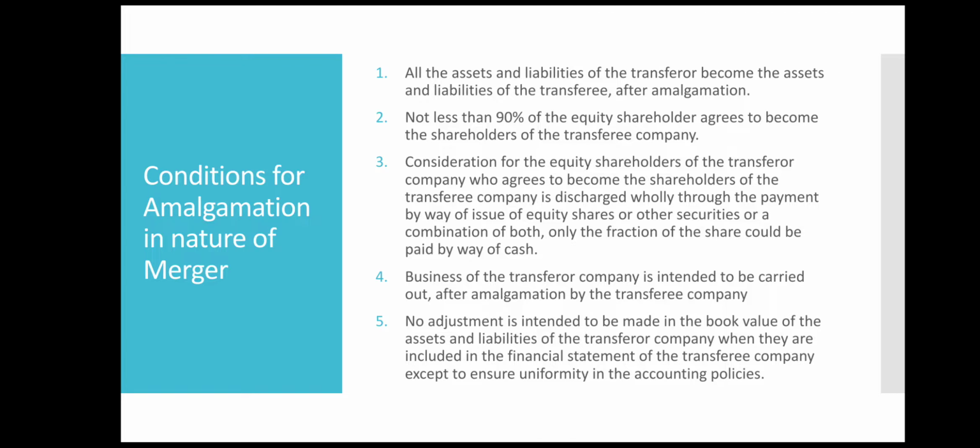Suppose the selling company B Limited has 100 shareholders. If the amalgamation has to be in the nature of merger, then more than 90 shareholders should become the shareholders of the company which is purchasing the business. So that is the second condition, that more than 90% of shareholders of the selling company should become the shareholders of the purchasing company.